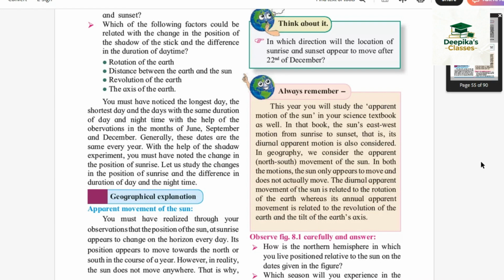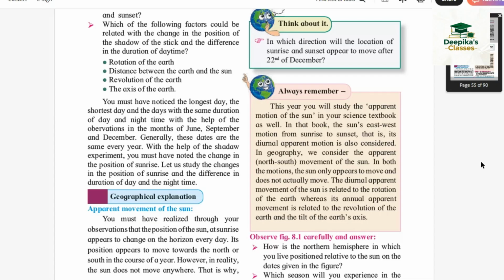Now let's move on. Always remember students, this year you will study the apparent motion of the sun in your science textbook, where the sun's east-west motion from sunrise to sunset, that is its diurnal apparent motion, is considered. In geography, we consider the apparent north-south movement of the sun. In both motions, the sun only appears to move and does not actually move.